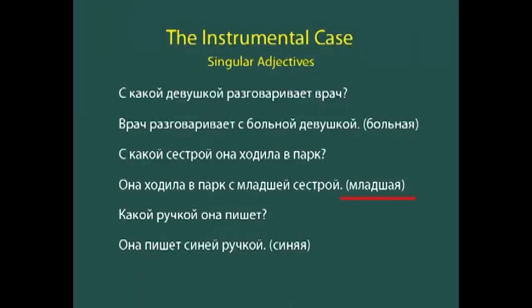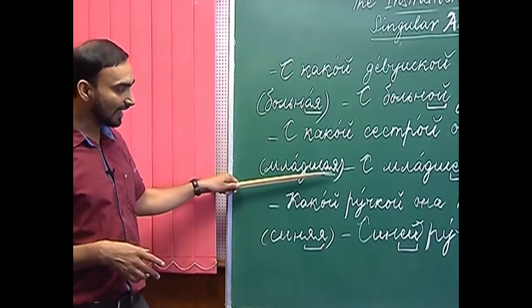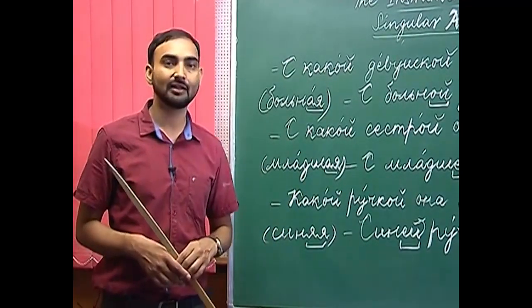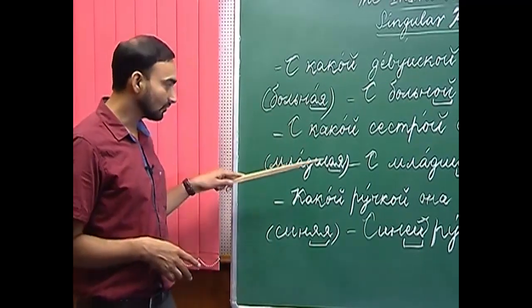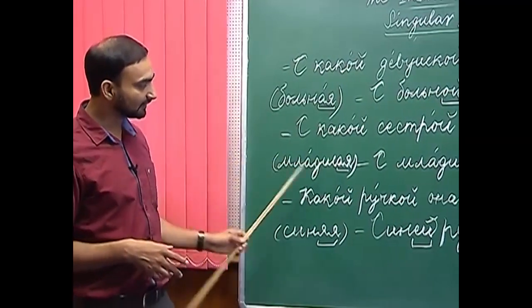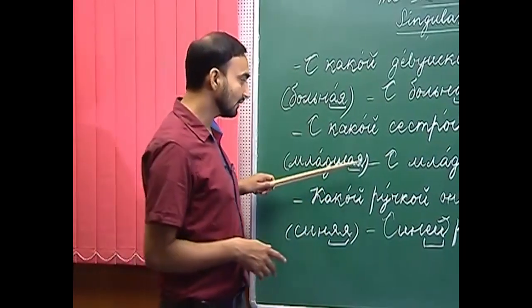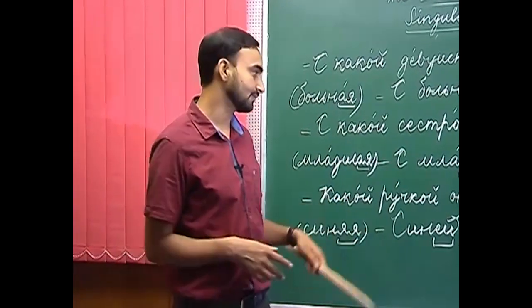So, here again the question is kakoi, and as the answer we have to use the adjective mlashaya. Mlashaya, as you already know, has a mixed ending, which means the stem ends with che, she, je or she. So, if the stem ends with che, she or je, then we have to follow a different set of declension rules.